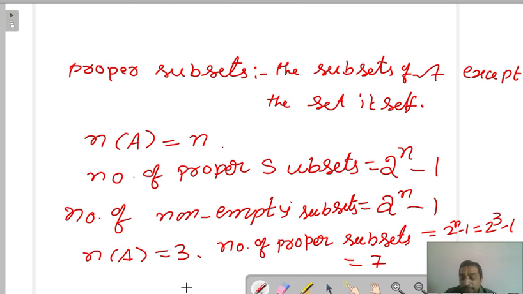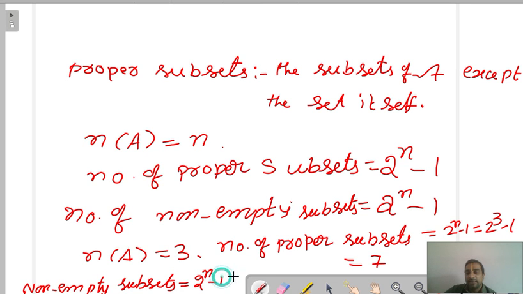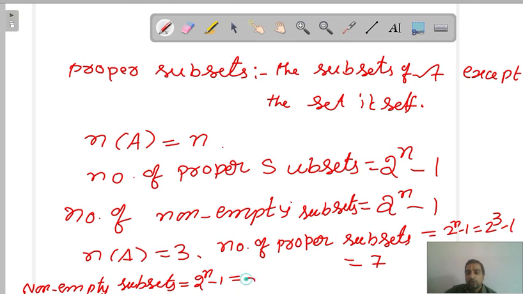In the same way, non-empty subsets are also 2 power n minus 1, that is 2 cube minus 1, 8 minus 1 is 7. So this is very, very important.